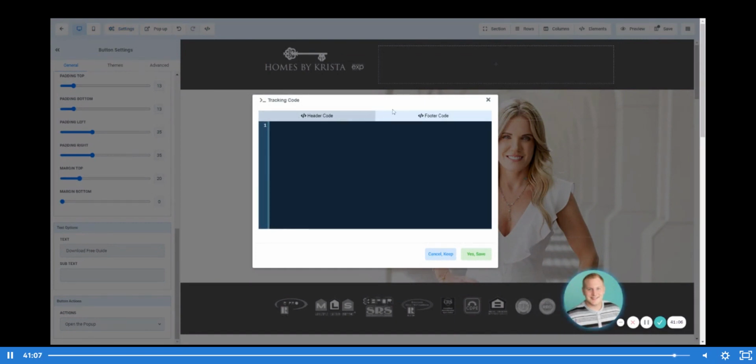So for those that aren't privy to it, header section would be where you would put your Facebook pixel. And then LinkedIn's tracking, if you're running ads on LinkedIn, they always ask you to place it in the footer. So that's why we have two different sections for that tracking code. So that way we can encompass all different fields of social, not just Facebook and Instagram.